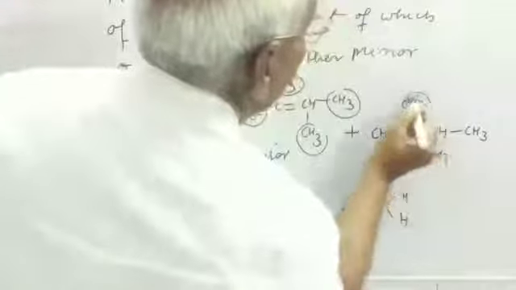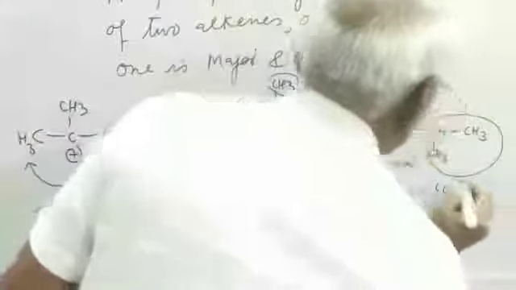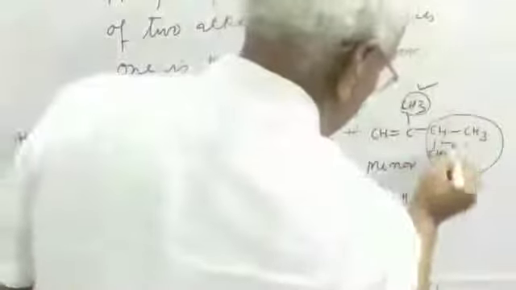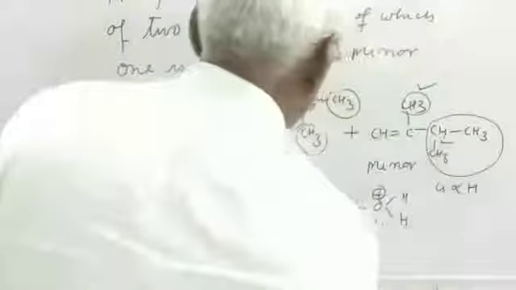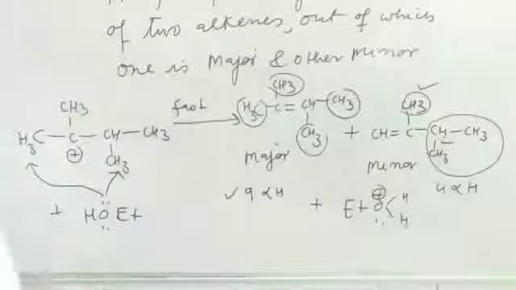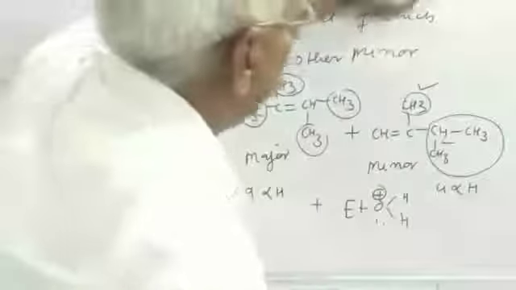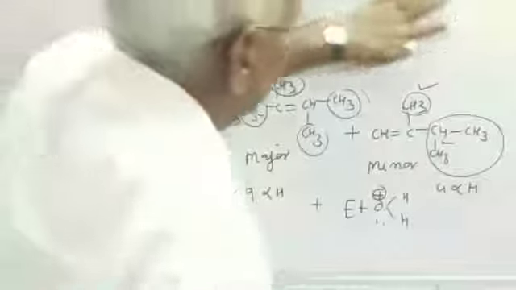One is the CH3, another alkyl substituent is the isopropyl group. This carries only 4 alpha hydrogens, 3 hydrogen atoms and this one, and this carries 9 alpha H, so it is more stable due to hyperconjugation. So thus this is the third example of the SN1 reaction mechanism. Thank you very much.